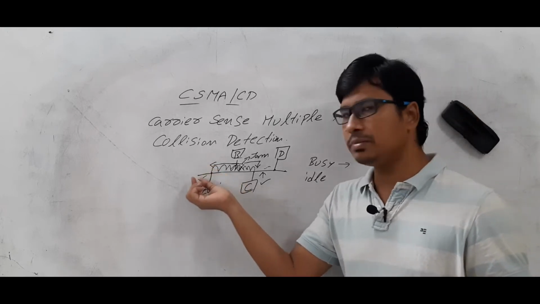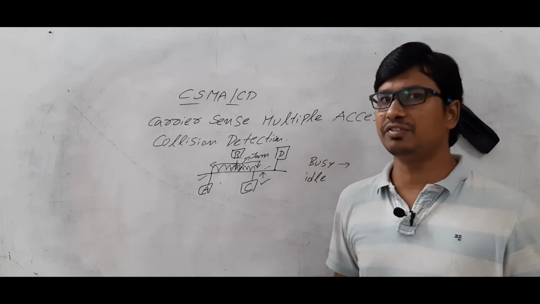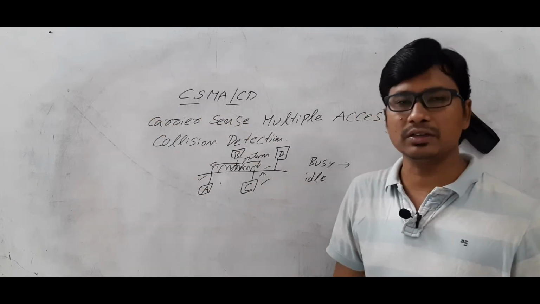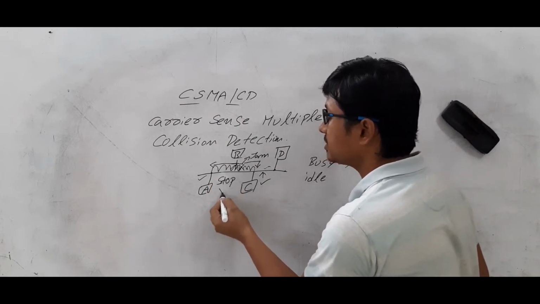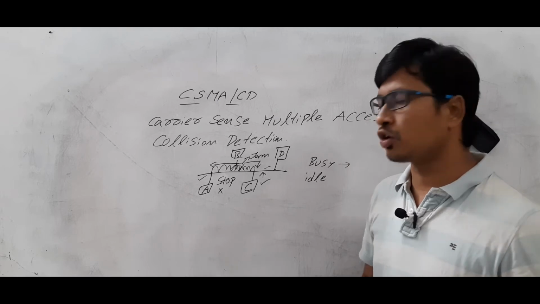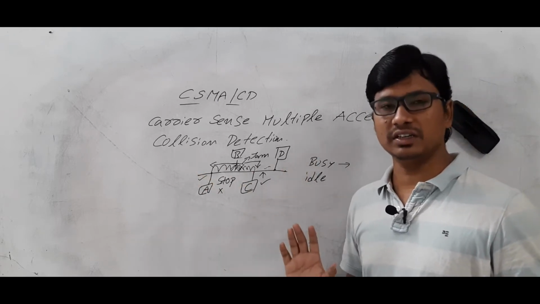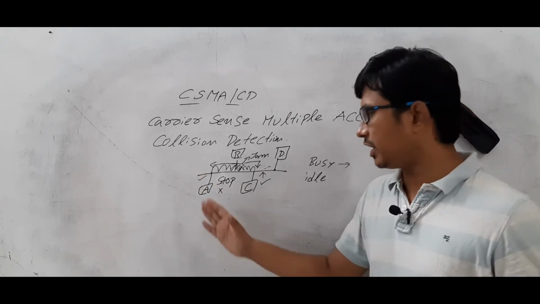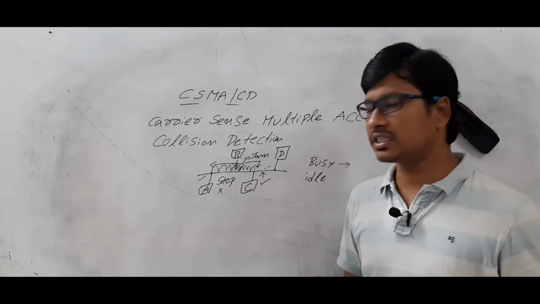So when the jamming signal is received by a node, if it is still sending the frame, it can understand that the collision happened because of it. Then it can stop sending the frame. This is very important. It stops sending the frame to avoid further collision. It will wait for a random amount of time, and after that random amount of time, only then will it send the frame again. Are you able to understand?